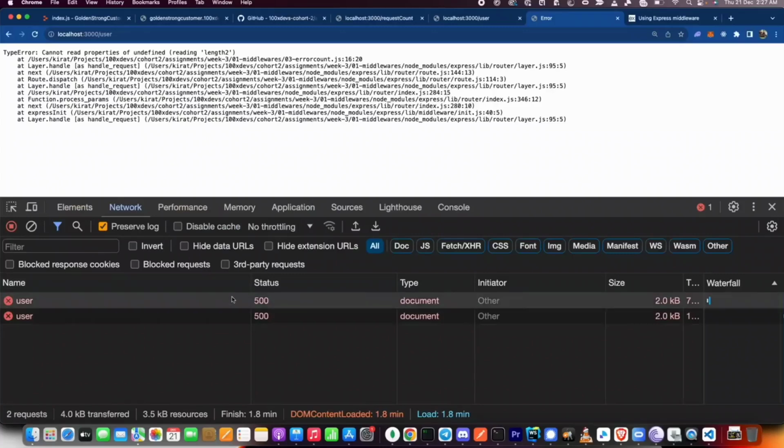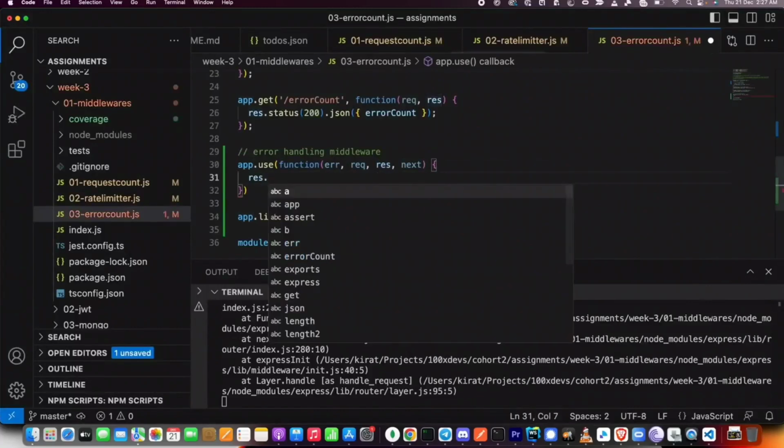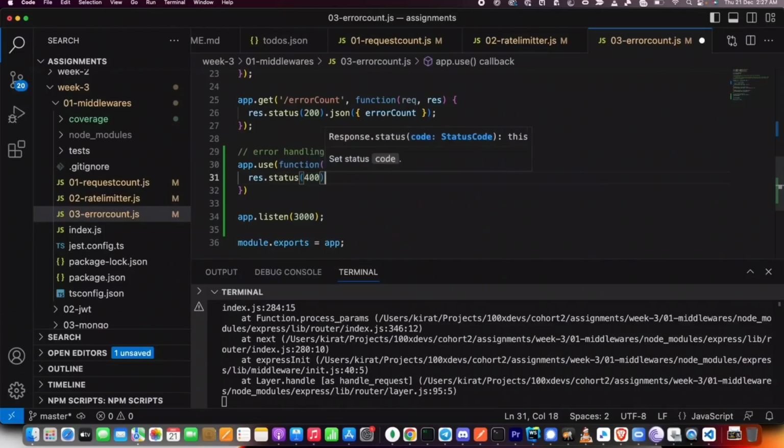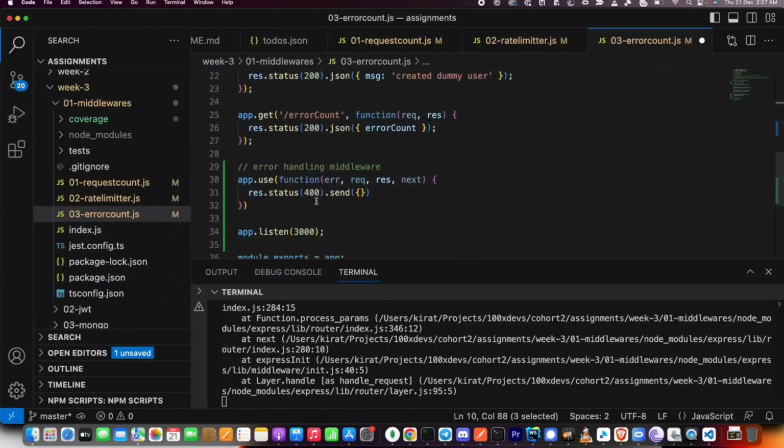I am not going to send the standard 500 status code. I will wait for whoever has written this error handling middleware to finally respond back to the user. And that is what you have to do here. You have to send whatever status code you want, and you can send an empty object. In our case, the assignment itself says standard status code of 404. So that is what I'm doing here.